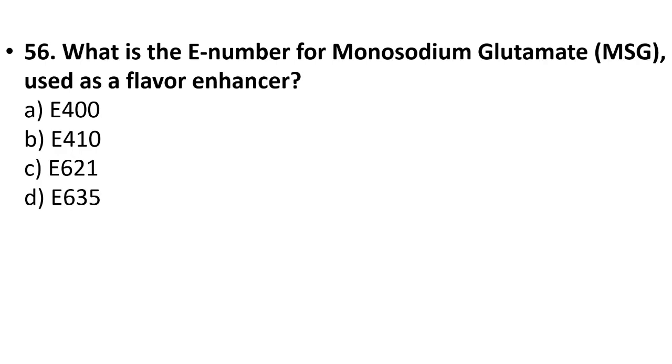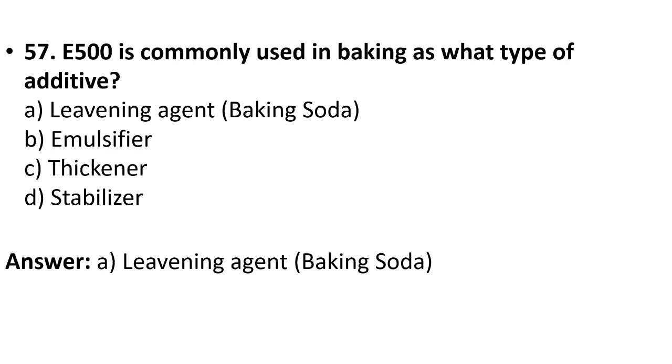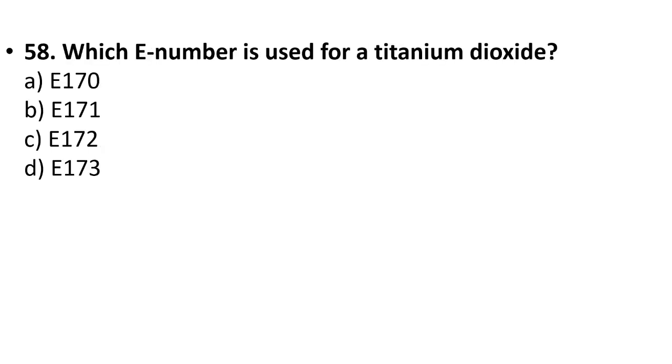56. What is the E number for monosodium glutamate used as flavor enhancer? E400, E410, E621, E635. Your answer is option C, E621. 57. E500 is commonly used in baking as what type of additive? Leavening agent, emulsifier, thickener, stabilizer. Your answer is option A, leavening agent, baking soda. 58. Which E number is used for titanium dioxide? E170, 171, 172, 173. Your answer is E171, option B.